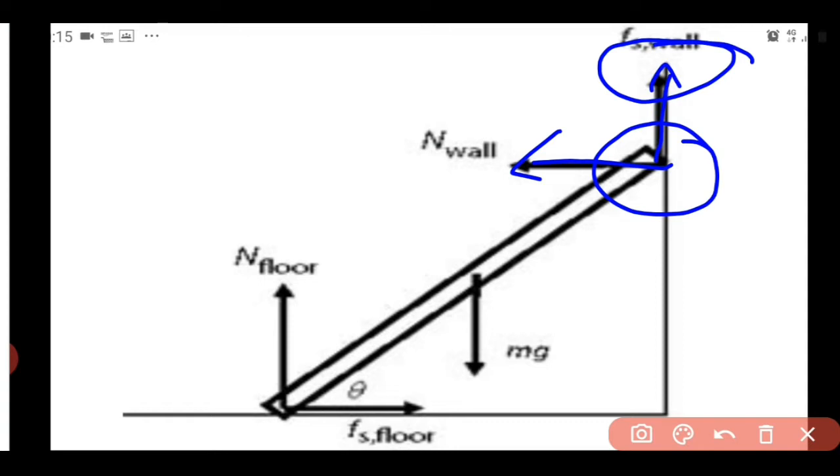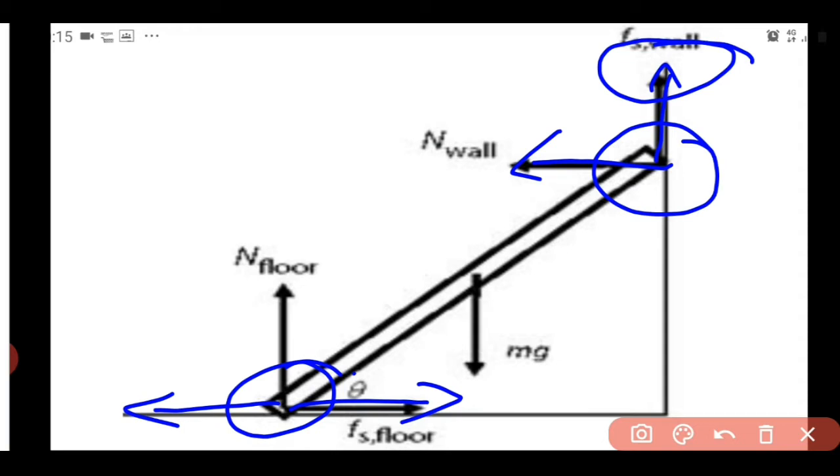Now coming to the other end, the floor end, here also we have two forces coming into action. As we discussed earlier, there is an impending motion of the ladder towards the left side when it slides. Opposing that, there comes a static friction in the opposite direction.